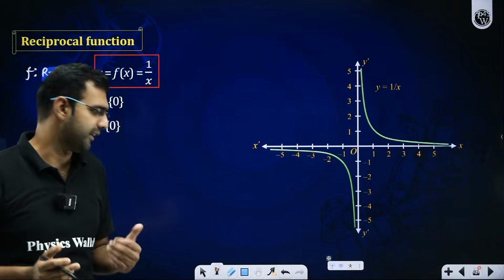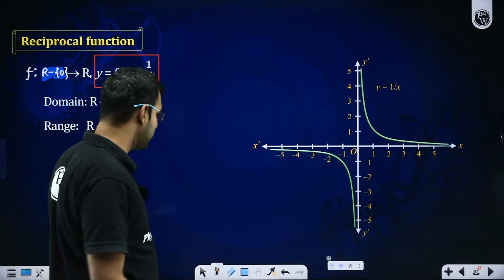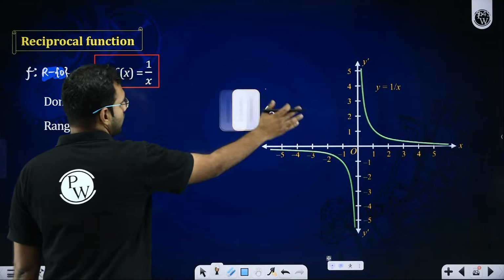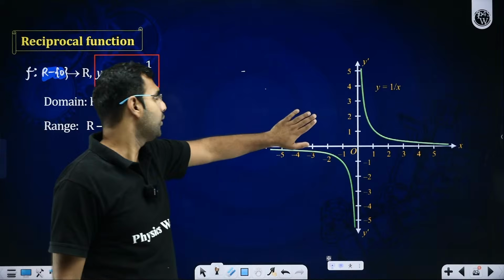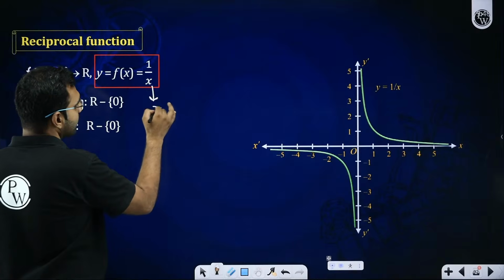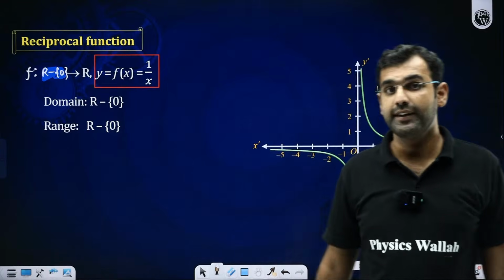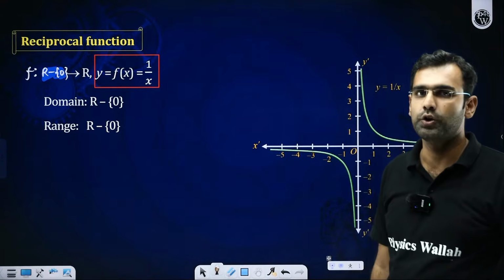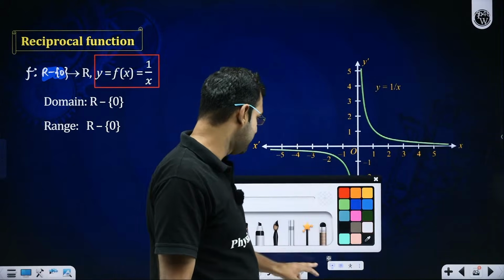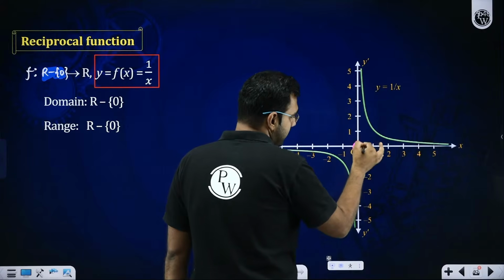So what are you saying? Can you explain this? Yes. I am saying the function is given by 1 by x. 1 by x means what? If x is 2, y will be 1 by 2. So sir, when you talk about a reciprocal function, don't you think that you cannot take x as 0? Yes, of course, because x is in the denominator. Can we really afford to keep the denominator 0? Never. So the first thing I'll say is that the reciprocal function is not defined at 0, because 1 upon 0 is not defined.